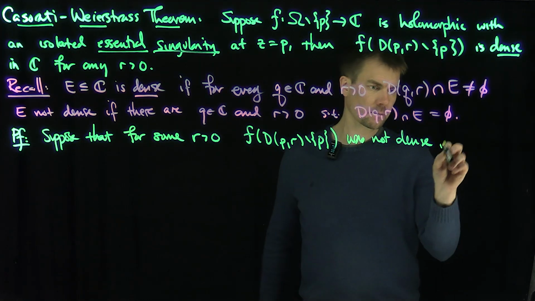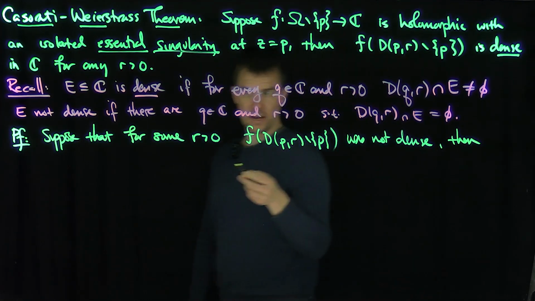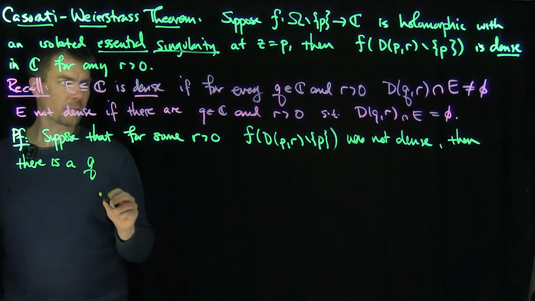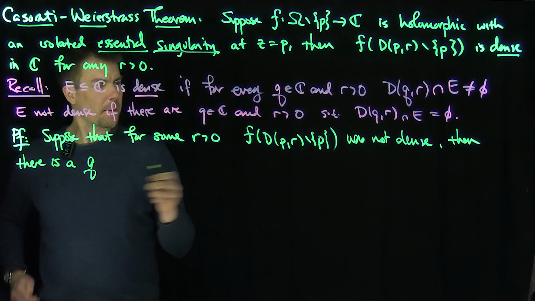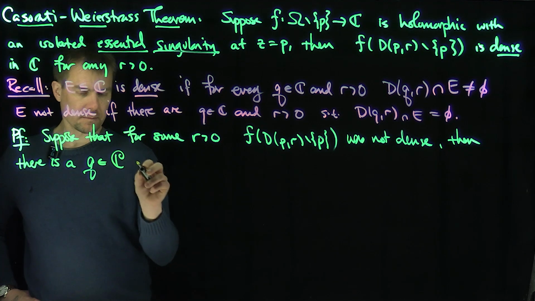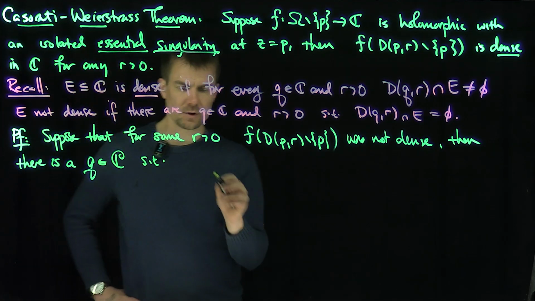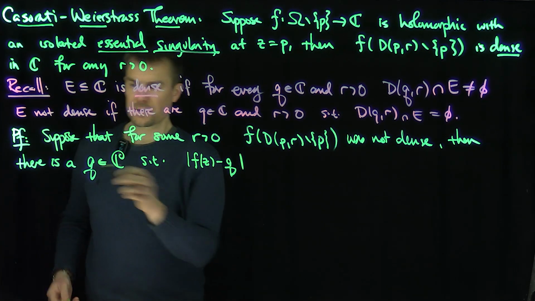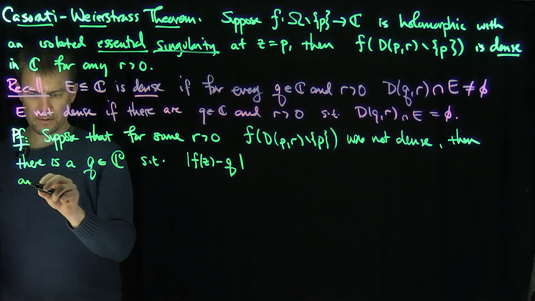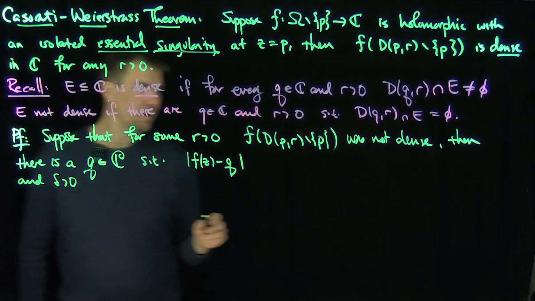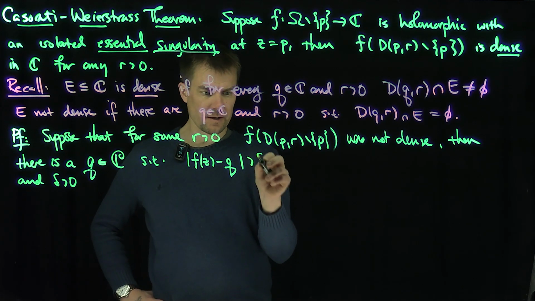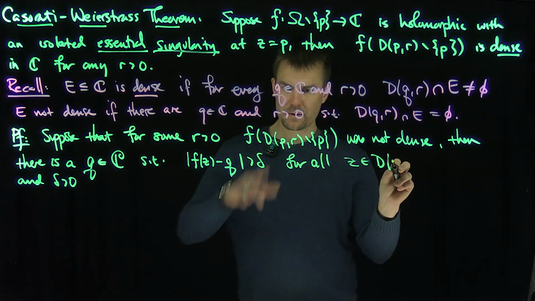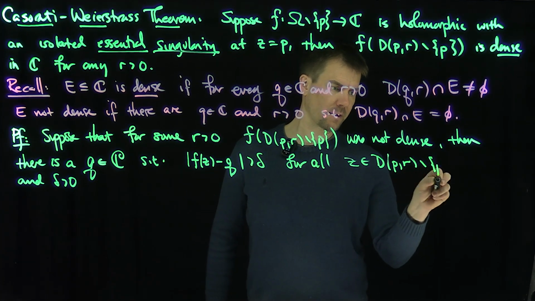Then there is a Q in C and a delta greater than 0 such that the absolute value of f(z) minus Q is greater than delta for all z in the disk D(p, R), but not p itself.